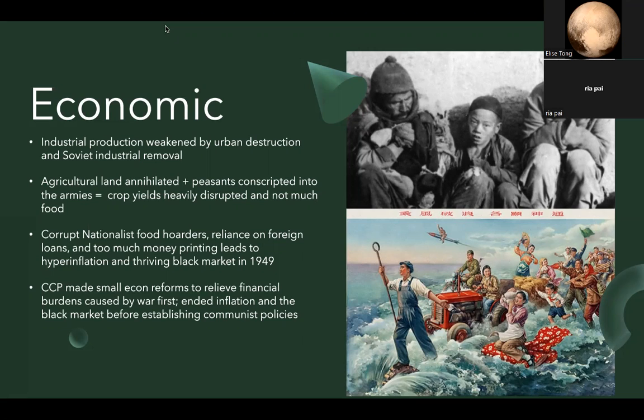The communists tried to introduce economic reforms to save the economy, but that delayed the implementation of genuine communist principles. The CCP focused on small economic reforms to relieve the financial burdens and hardships caused by the years of warfare. With their policies, they were able to end inflation and eliminate the black market, allowing them to move forward with their communist policies.